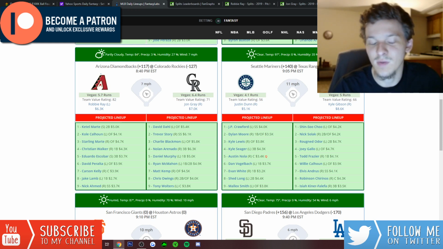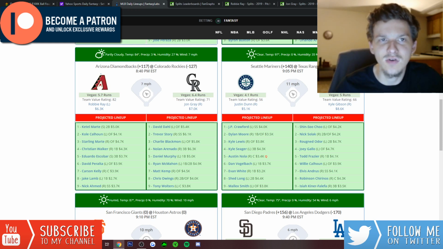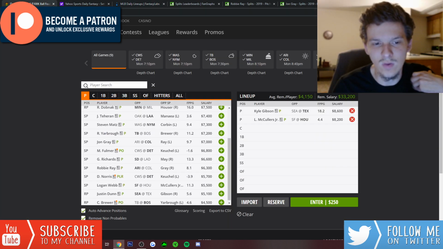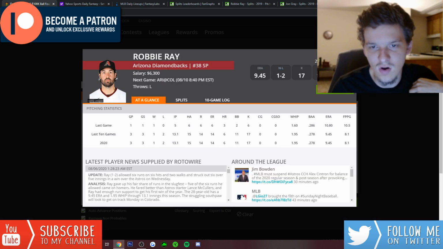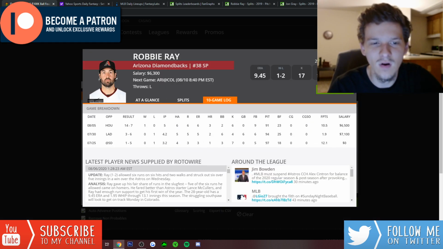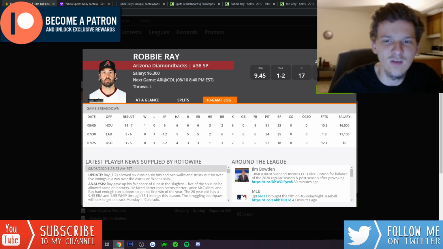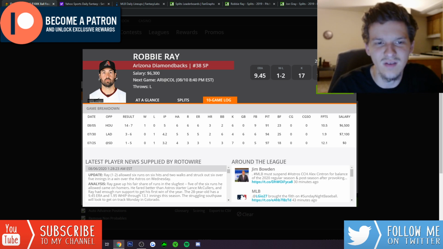Robbie Ray, especially last season, was a really good strikeout pitcher, had over a 30% K rate. But this season, the strikeouts haven't really been there for Robbie Ray. He has really struggled. He's made 3 starts so far against Houston, the Dodgers, and the Padres. 7 strikeouts against San Diego, but that is a team that strikes out a lot. Against the Dodgers, only got 4 Ks through 4 2/3 innings. Against Houston, he got 6 Ks through 5 innings, but still gave up 3 home runs.